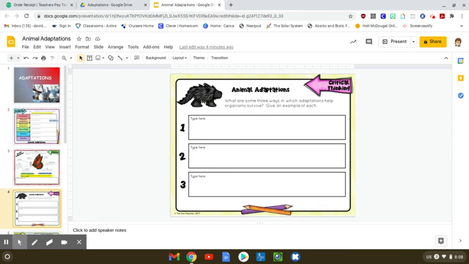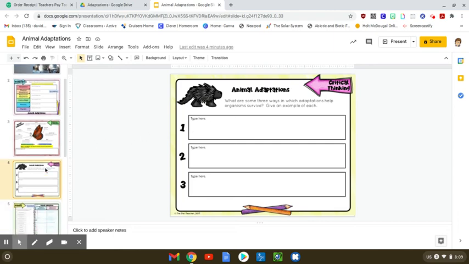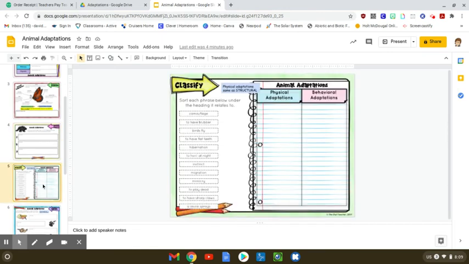Like, for example, we had talked about how animals have adaptations to help them survive by not being eaten or finding a home or whatever. Okay. So it doesn't really go with this picture. I just want you to think of three ways that adaptations help organisms survive and give an example of each.